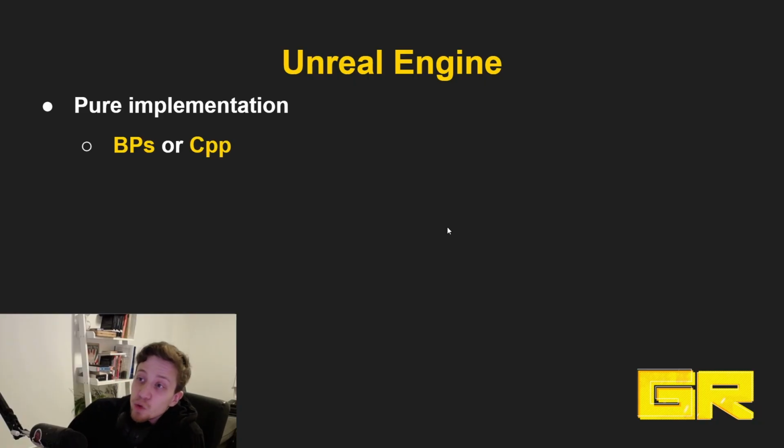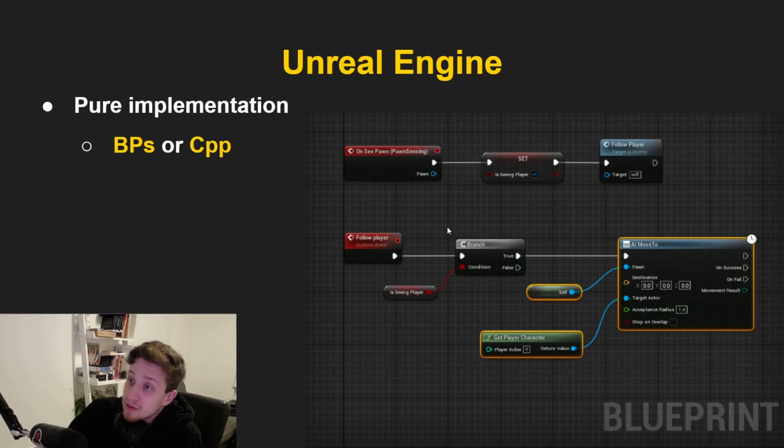Right. So, Unreal Engine, we start with something obvious, and that's just something I call pure implementation. And it means either blueprints or C++. I really hope blueprints, because doing AI in C++ like this would be a bit of a hellish thing to do, simply because we have a very easy and obvious visual debugger. We can at any point see exactly where our code is.